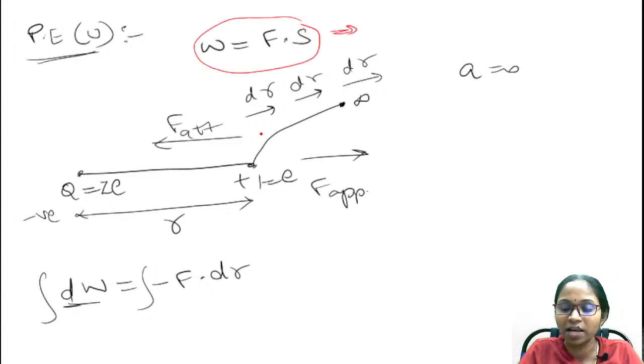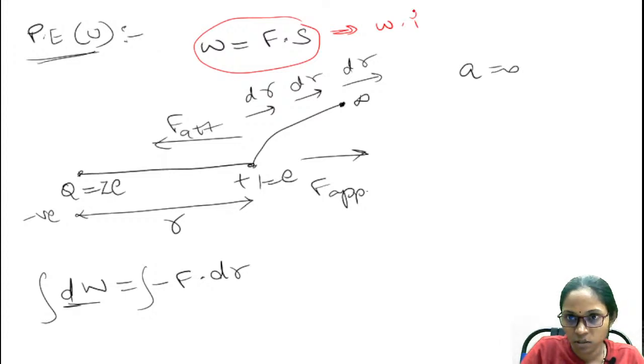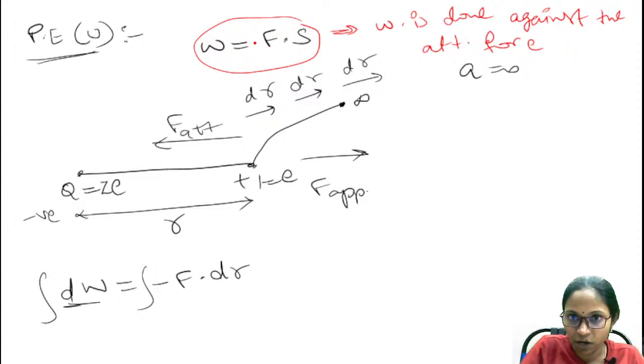See here, as the work is done against the attractive force, therefore here we have a minus sign.